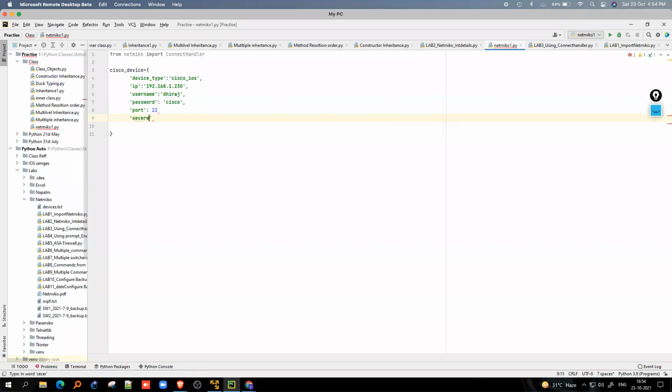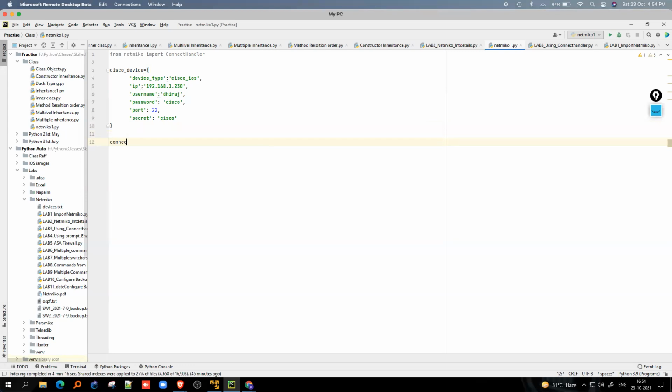Secret password: if you have a secret password given to the device, you can go with that secret, and then Cisco. Right, this is the thing. Now that's all about initializing our device. See, right now I had missed a comma, so a red line appeared, always keep that in mind. This is the dictionary, guys.